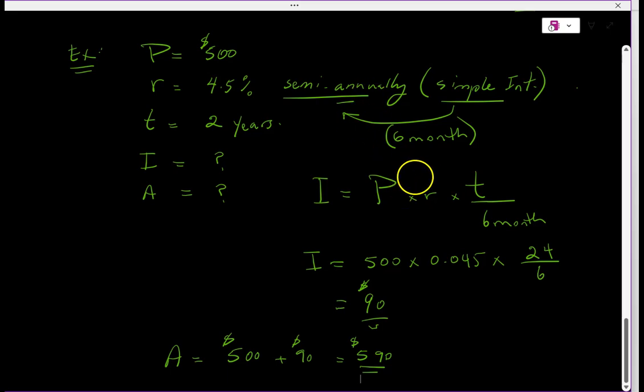Annually means once a year. So if it's once a year, this denominator will end up being 1, and it's based on the year, so you leave it as year. If this was monthly, you have to leave the bottom in terms of month. It makes it easier. And if it's daily, the denominator should be in terms of day. That represents the base of your simple interest term.